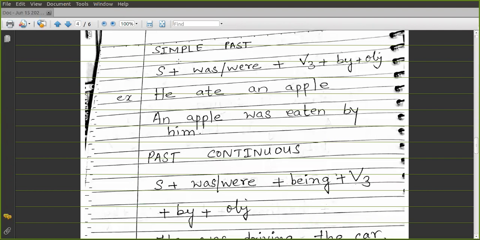So in simple past, what is the structure? The structure is subject plus was/were plus V3 plus by plus object. Hello, can you hear me, all of you? Yes, ma'am.